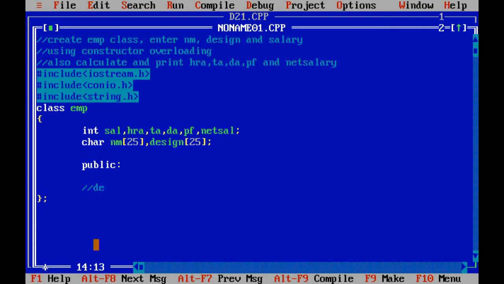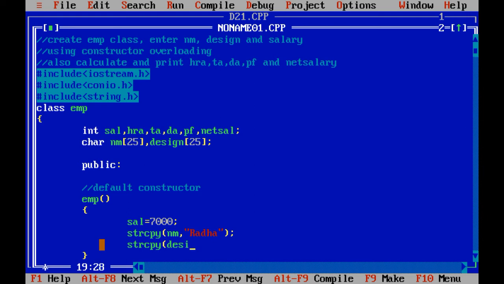Now let us make the public keyword. Then let me create the default constructor, emp. Inside emp I just need to define 3 values: salary equals, say for example, 7,000, then the strcpy function, inside nm I am going to store Radha, then strcpy designation, manager.